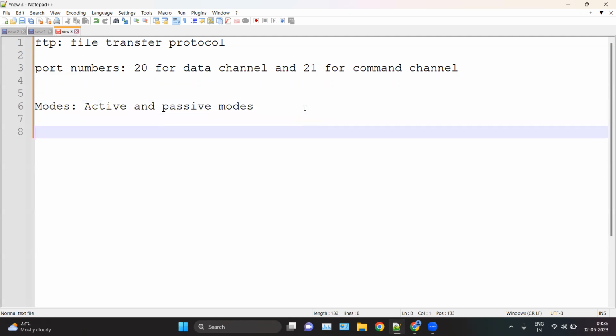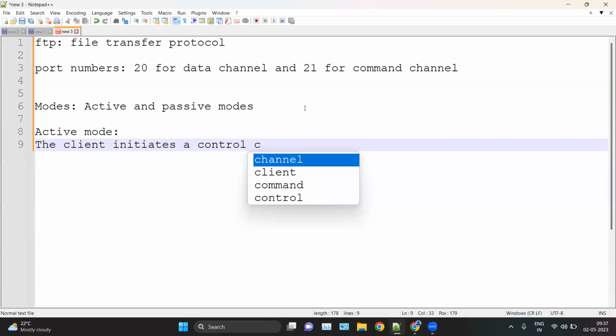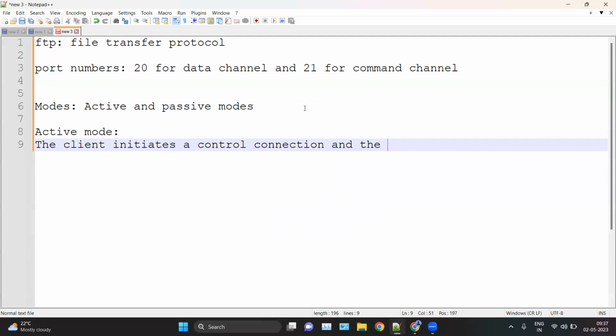Okay. So basically, in active mode, the client initiates a control connection. Okay. And the server initiates the data connection with the client.